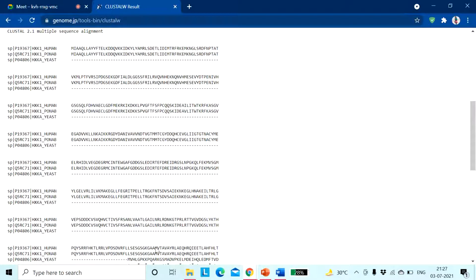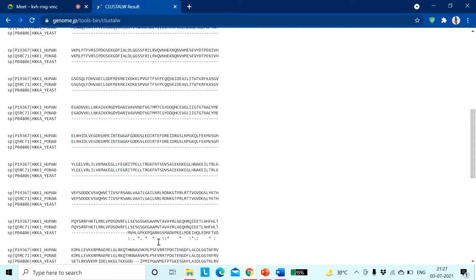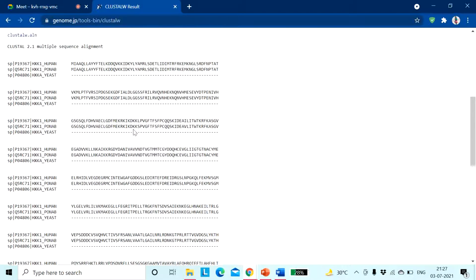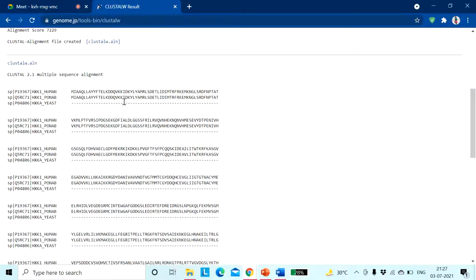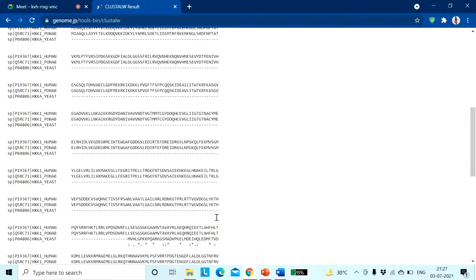I can write the sequences here, like I can write this M here, and wherever I get the V, I can write the V there. Here I am getting the V. In the case of yeast, it contains, see, M, V, H, L, G, P, right? So I can write the M here, and I can write the V here, and if it's G here, then here is a match, there will be some gaps, and here will be a match, then there will be some gap, and here will be a match. So instead of those small gaps, we are having a long gap here in the yeast sequence. Is it clear? What about the long gap and short gap?